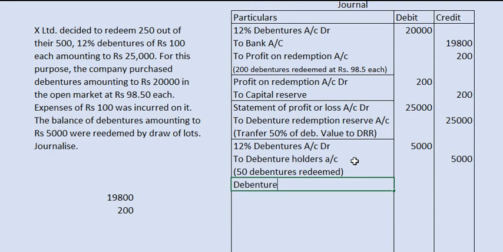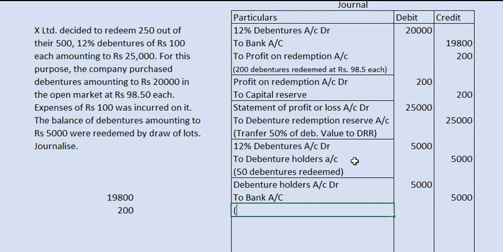Debenture holders account debit, to bank, 5,000. Amount paid.